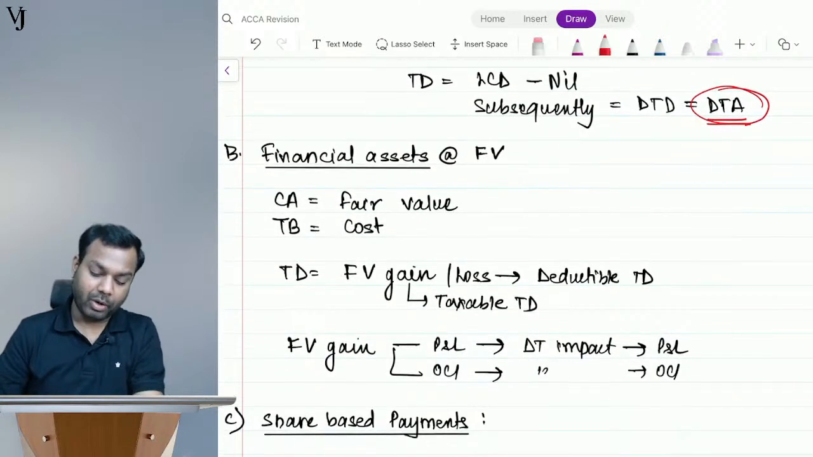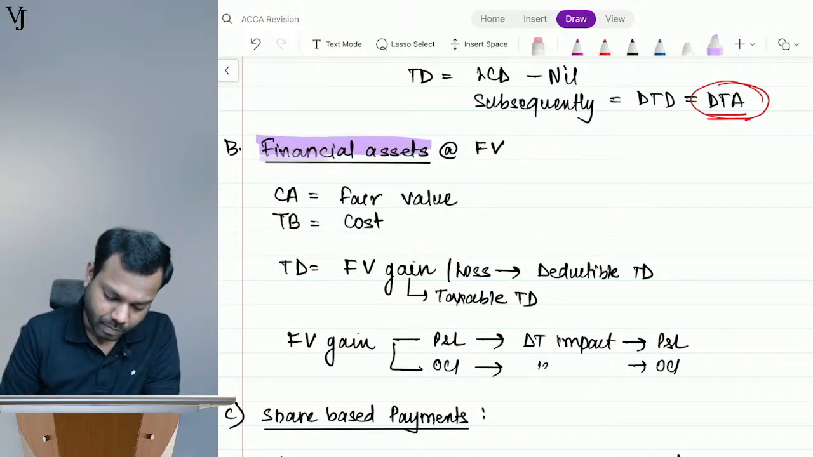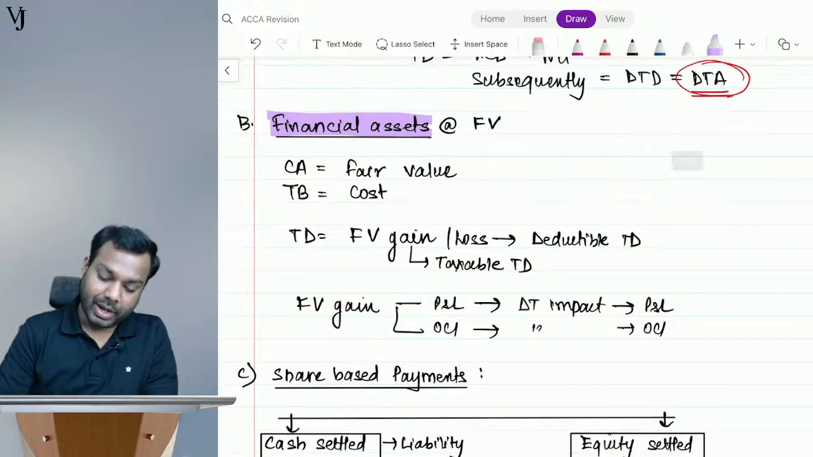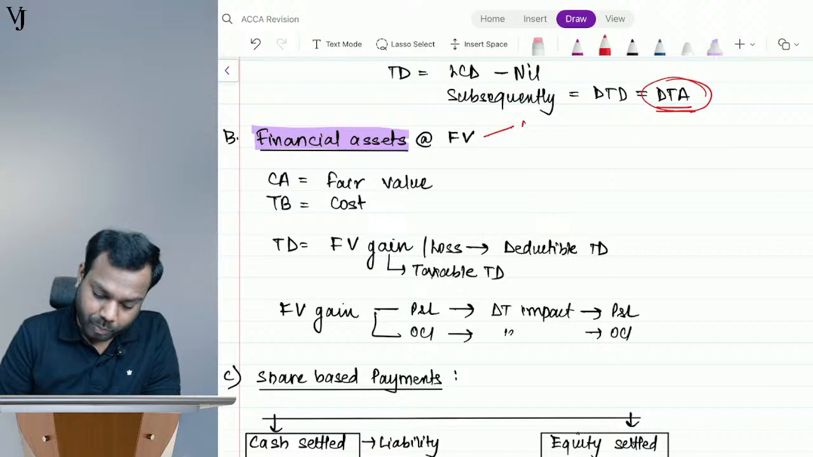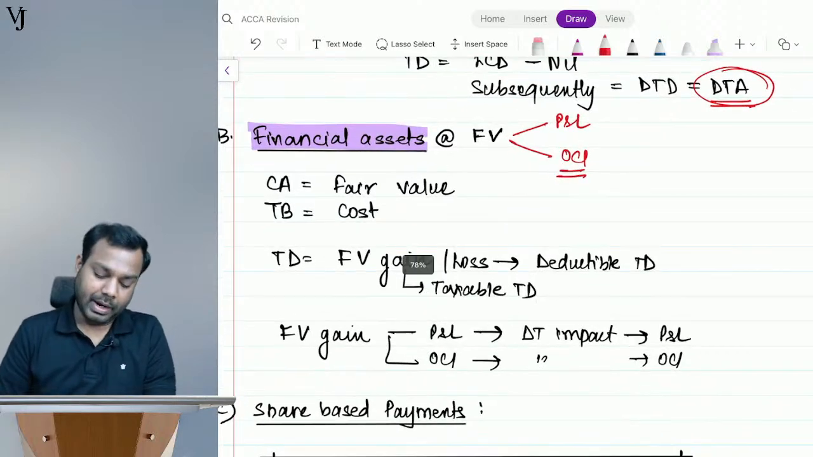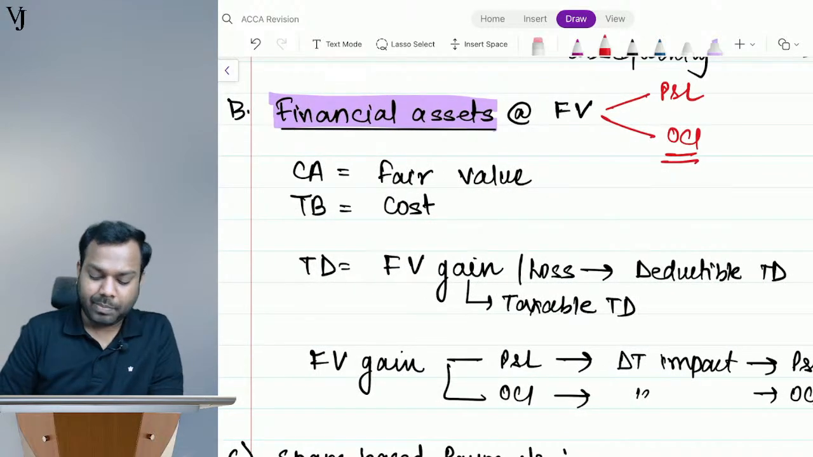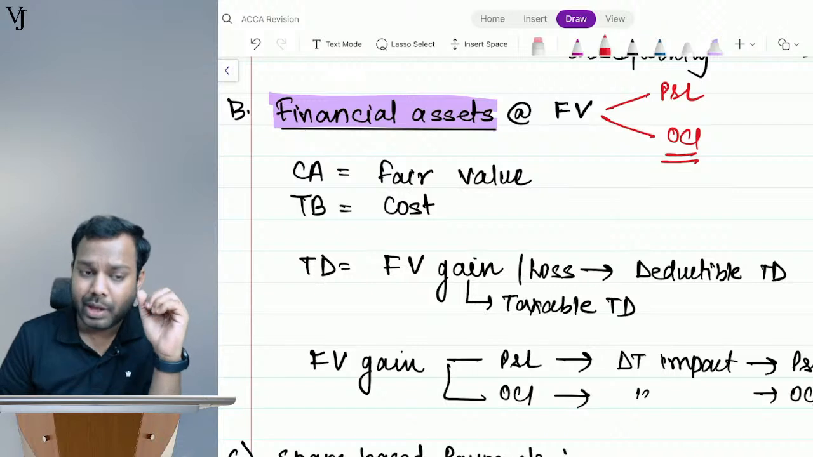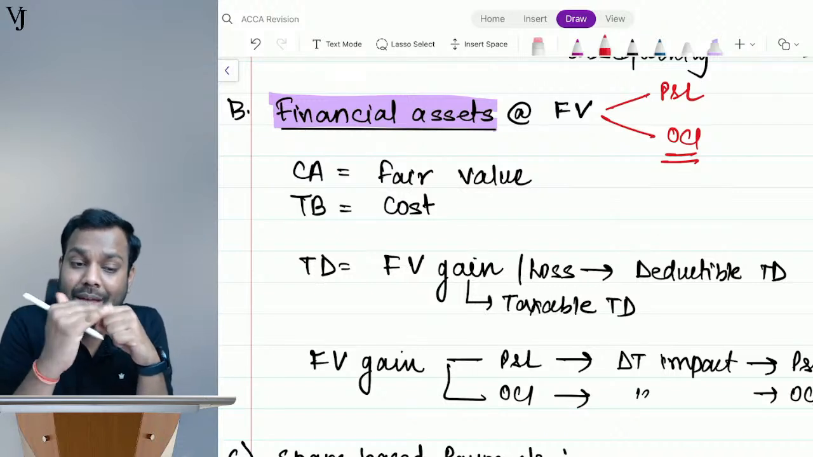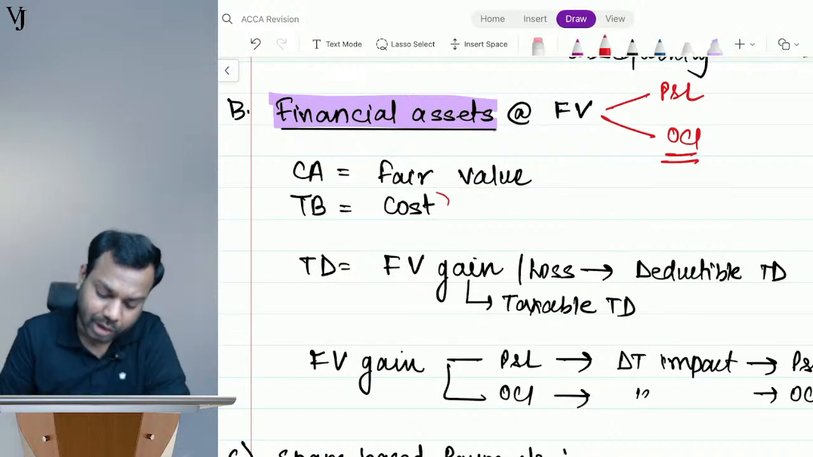Okay. Now coming to financial assets at fair value. Understand, guys. This fair value can be through P&L or through OCI. Now the carrying amount will be at fair value, and the tax base will be at cost, because the tax books again don't recognize the fair value gains or losses. The notional fair value gain or loss is not recognized by the tax books. So it will be at cost.